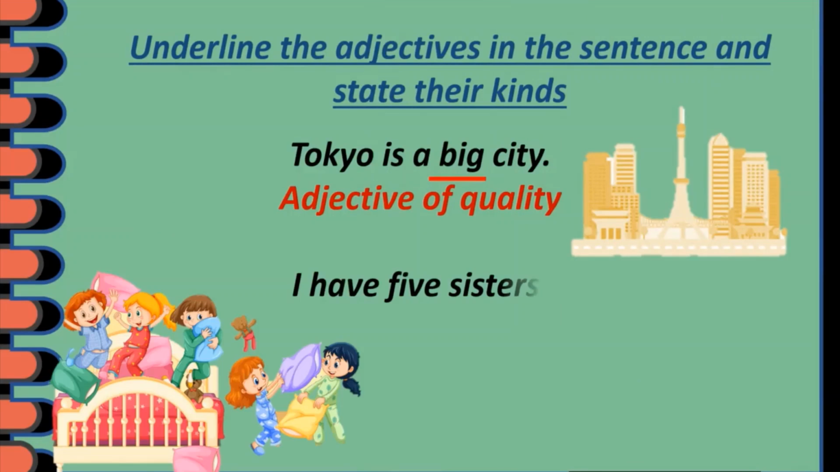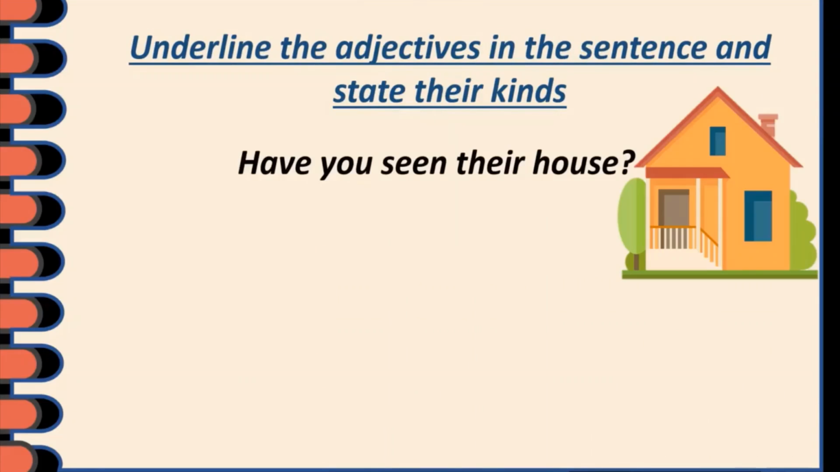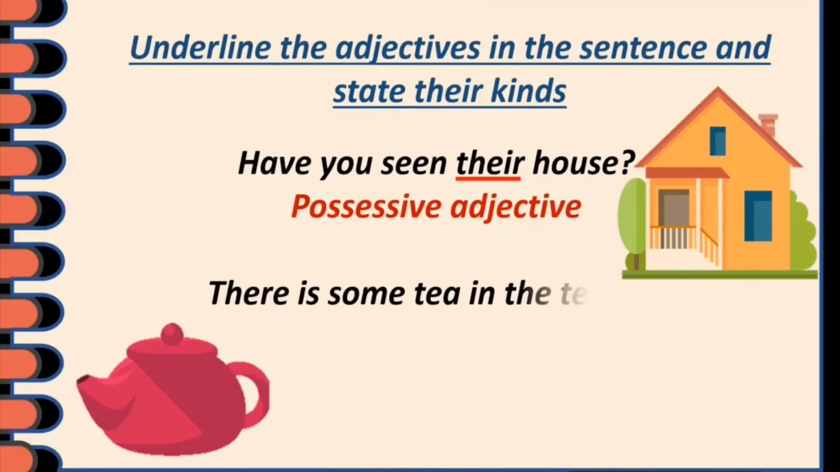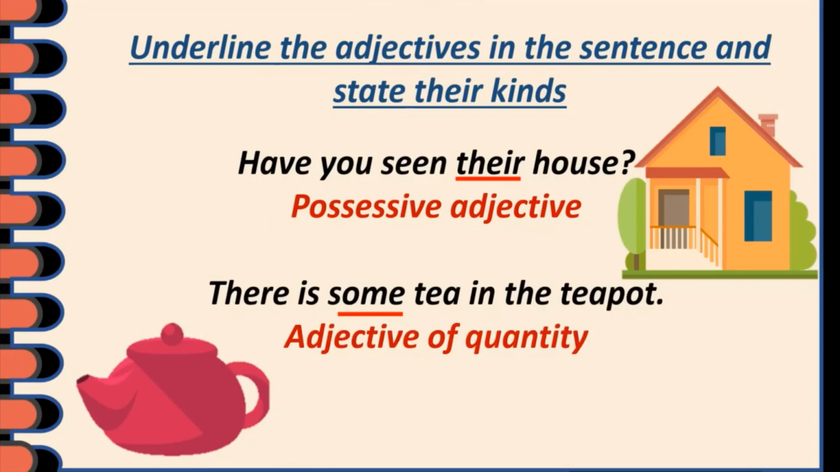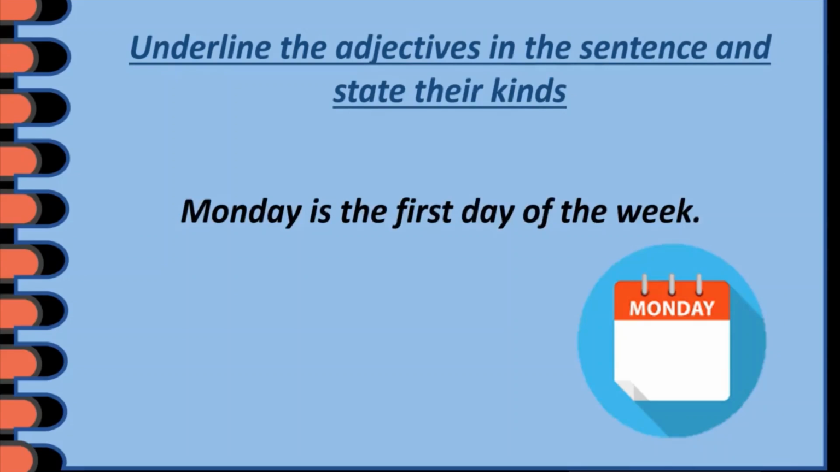I have 5 sisters. So it tells us how many sisters. So it is adjective of number. Have you seen their house? The house that belongs to them, isn't it? So it is possessive adjective. There is some tea in the teapot. How much tea? Some tea. So that is adjective of quantity. Monday is the first day of the week. So first position of the day in a week is Monday. So it is ordinal adjective.